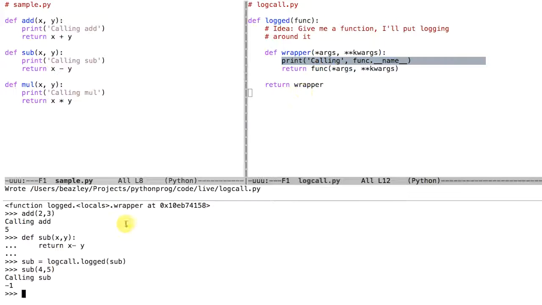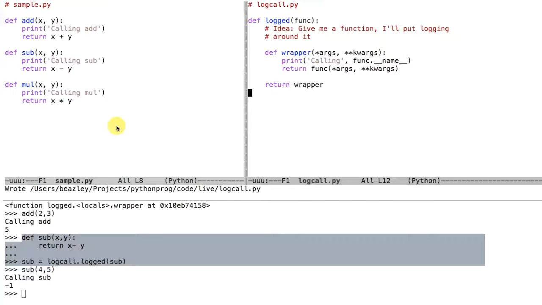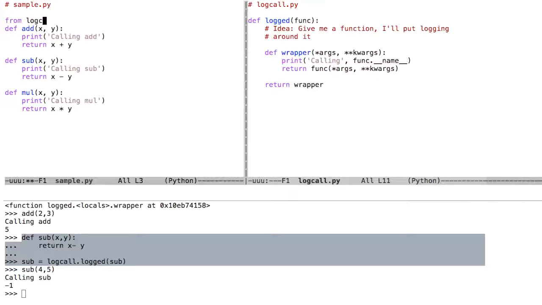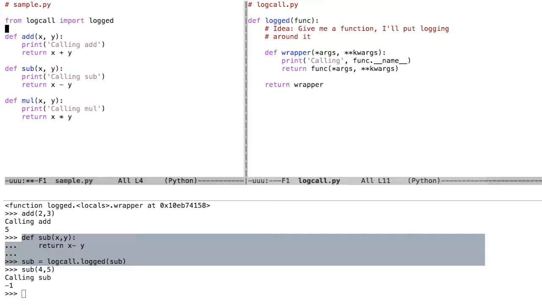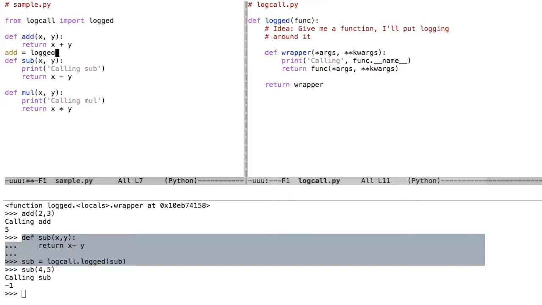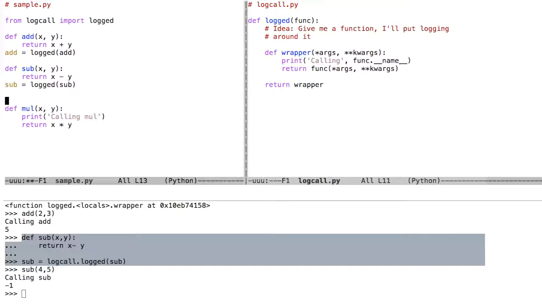On the other hand, it's still a little bit weird. One of the things that I have to do is wrap my functions manually. If I were going to use that code in the code over on the left, I would have to do something like this: from log call import logged, and then I would have to define each function and then replace it with a logging wrapper. I would have to do something like that.